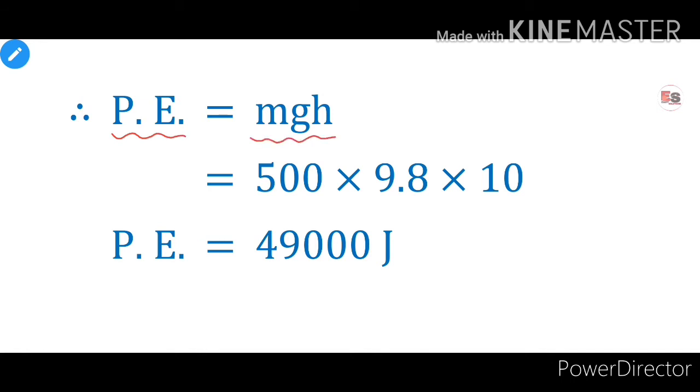By putting the values in this formula, we get potential energy is equal to value of mass is 500 into value of g is 9.8 into value of h is 10. Therefore, 500 into 9.8 into 10 is 49,000, and unit of potential energy is joule. Therefore, 49,000 joule potential energy is stored in overhead tank.